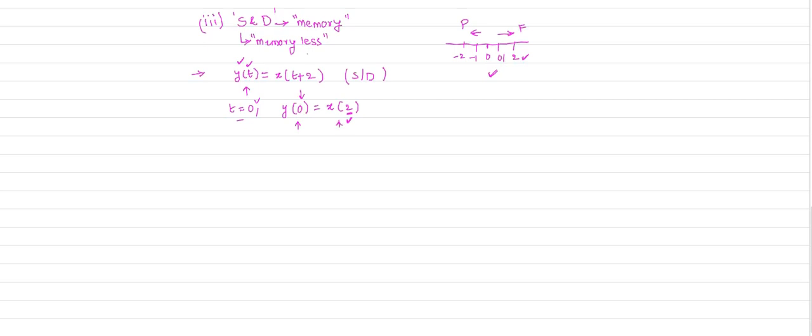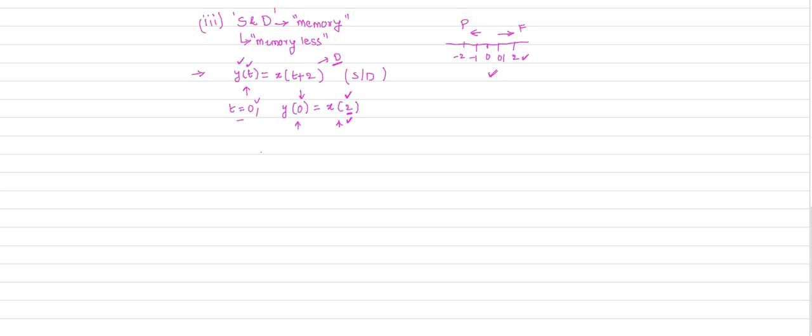That means your system is a dynamic system, a system with memory.